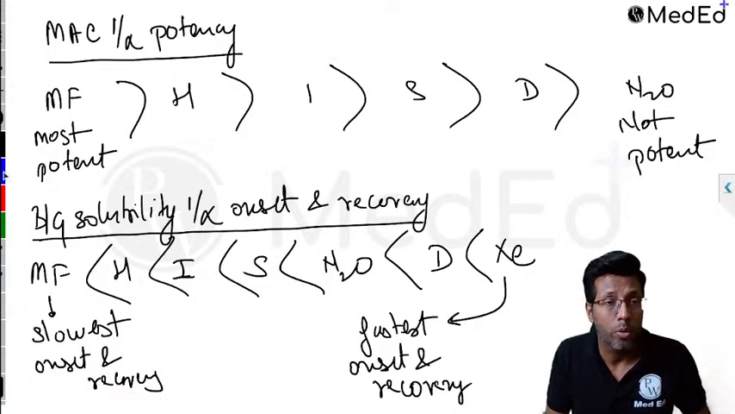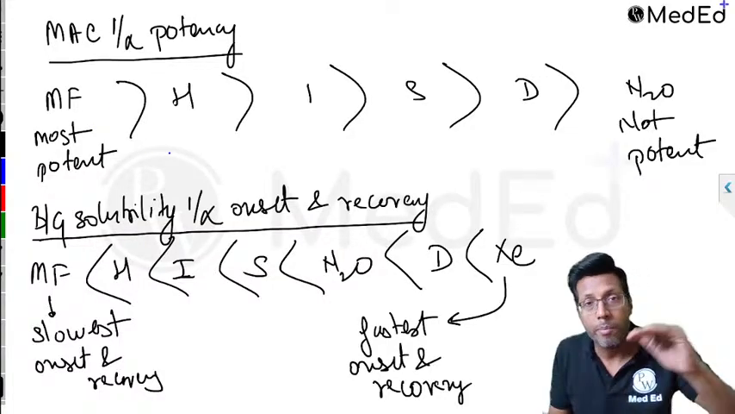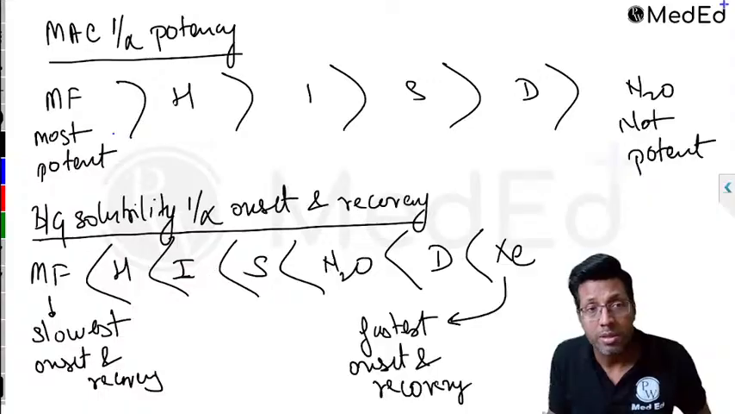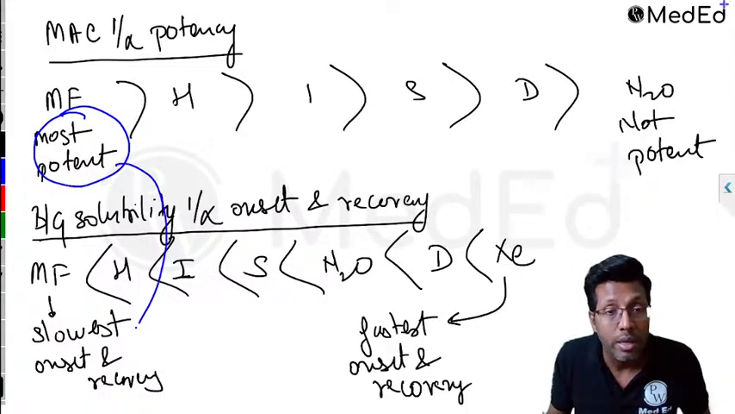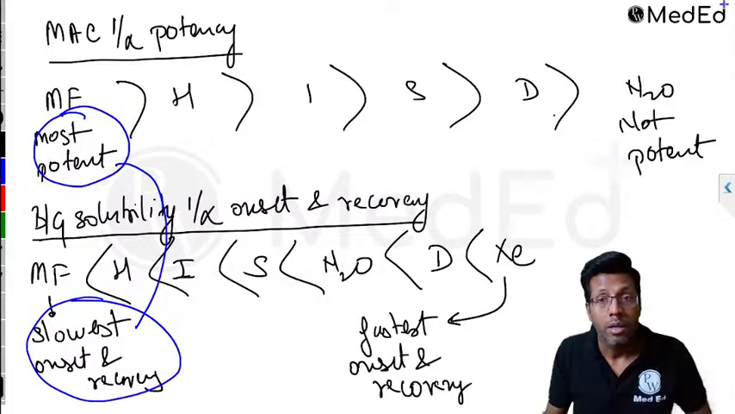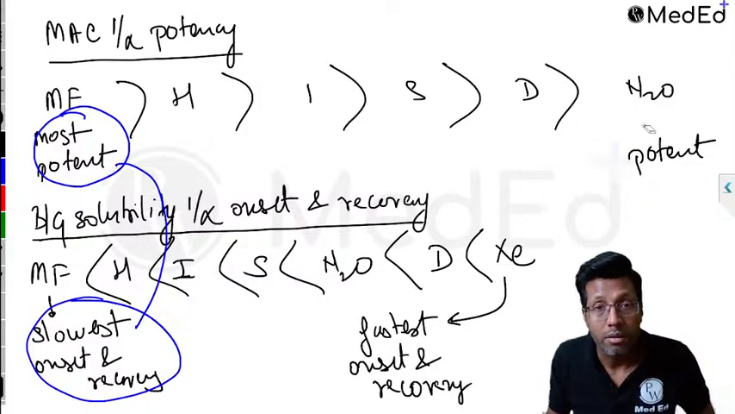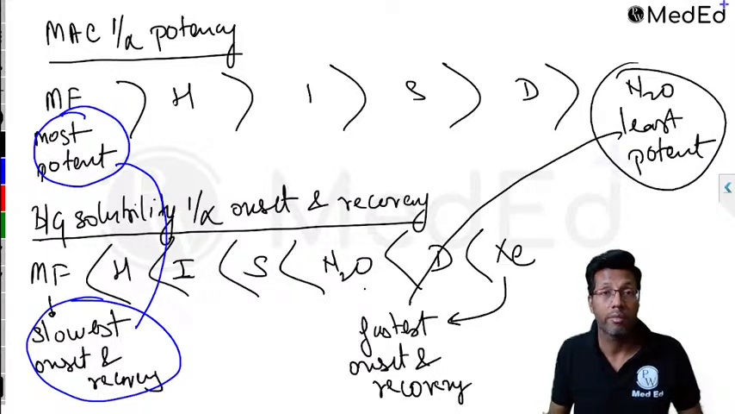There's another way to think about it. Remember, most of the time it's not true. Both are separate properties, but for exam purposes, remember the most potent agent is normally the slowest onset and recovery, and the least potent agent is normally the fastest onset and recovery.